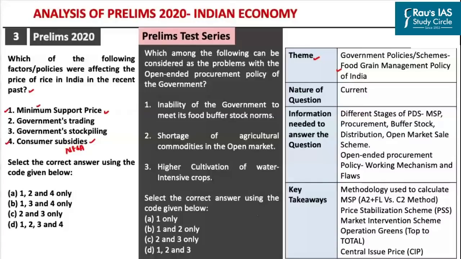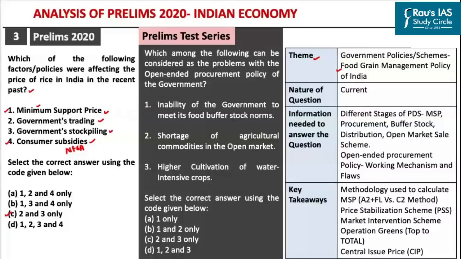So, among the options which are given here, you should try to find out those options in which we have both option 1 as well as option 4. Out of these 4 options, we can easily rule out option C because it has only 2 and 3. So, we are still left with 3 options, A, B and D. To answer this question, you would have to find out whether the government's trading as well as government stockpiling affects the prices of the rice in the open market or not.